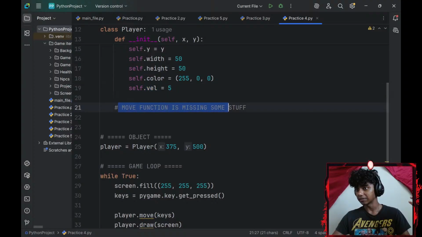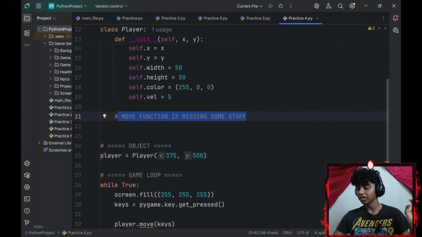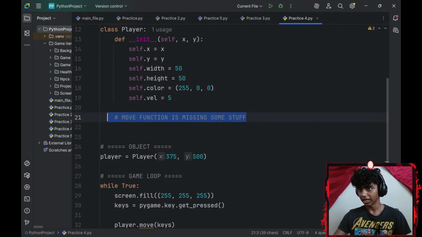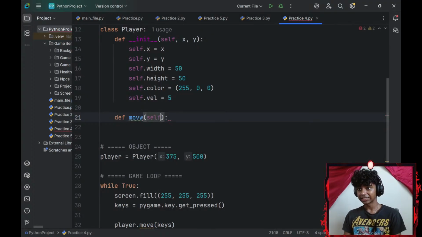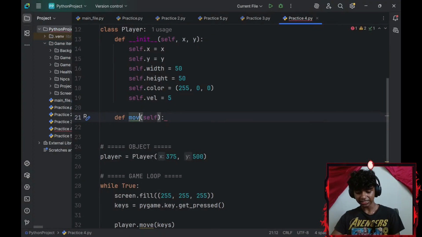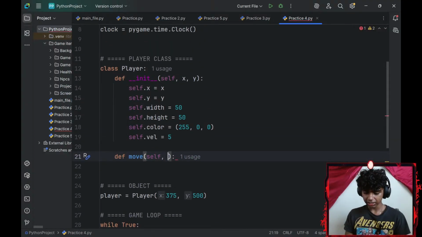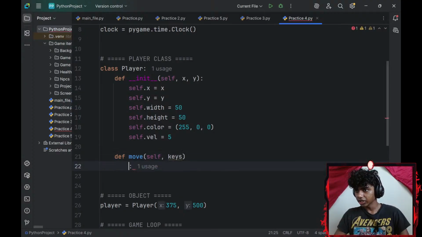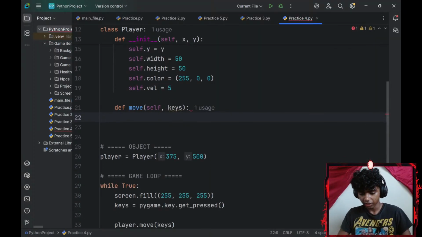The move function is missing some stuff. If my memory is correct, I should probably add a def move as well. Since this is not a function and this is a method, I'm going to add the self parameter. And I'll need a keys variable here. Now let me go with an if statement.